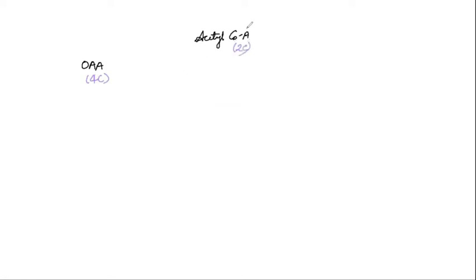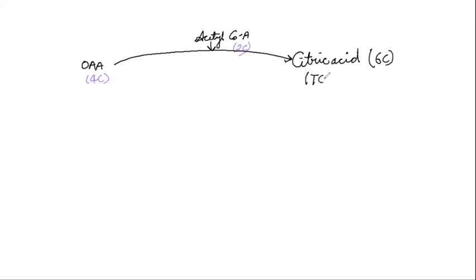Now, this oxaloacetic acid will get this acetyl coenzyme A and will convert into citrate or citric acid. This citric acid is composed of 6 carbons, 2 carbons from acetyl coenzyme A and 4 carbons from oxaloacetic acid. Citric acid is known as tricarboxylic acid, TCA.